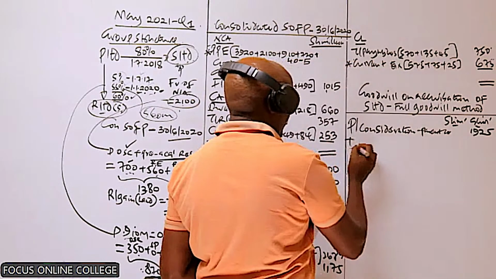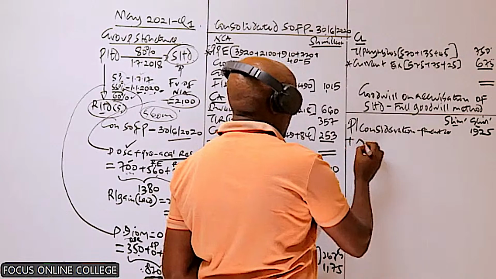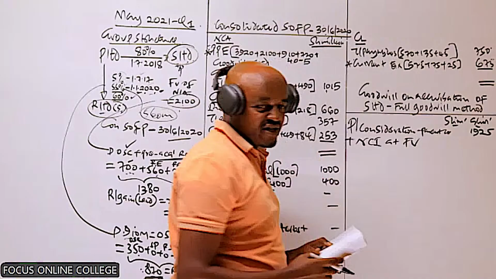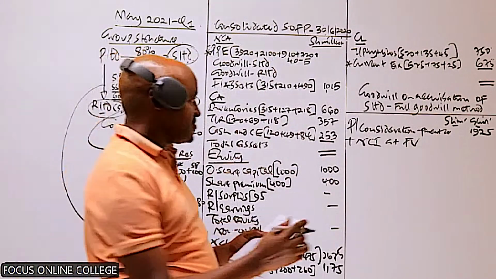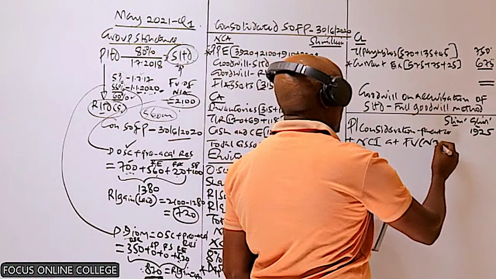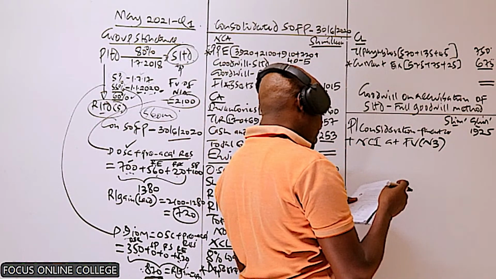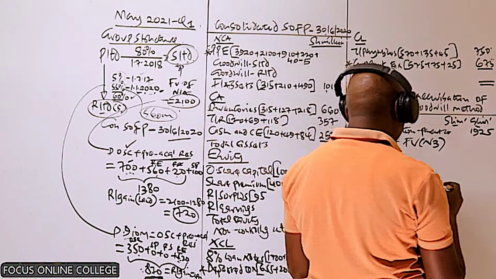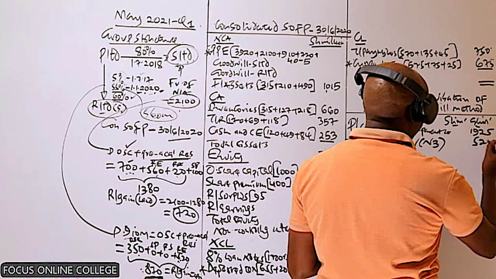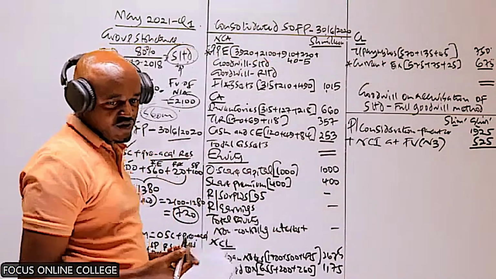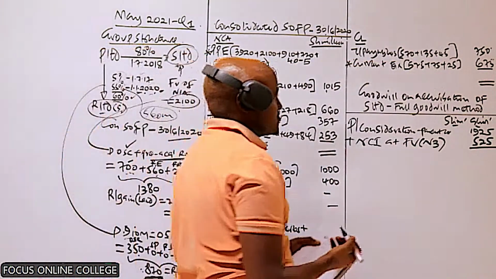And because we're using the full goodwill method, to this we add the NCI at fair value. We have this in note number 3, the NCI in S. NCI in S is 525,000.